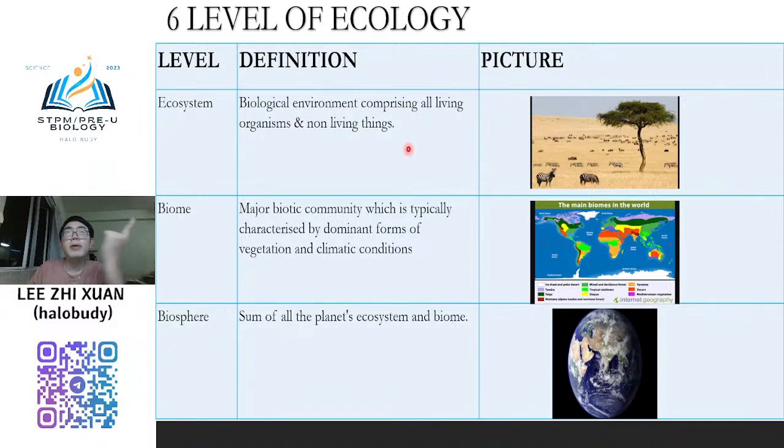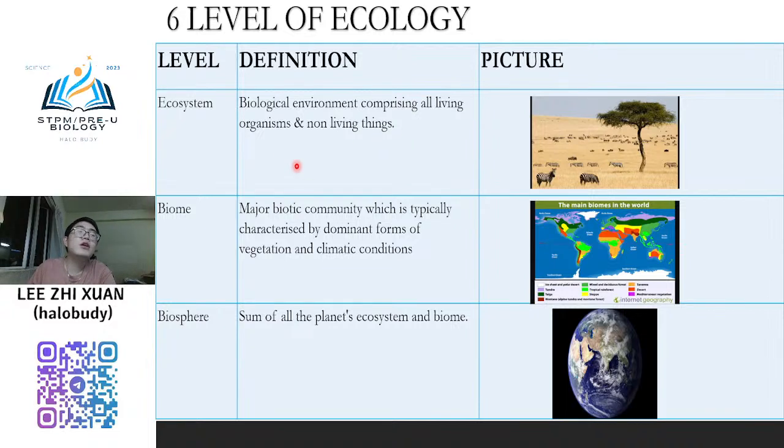Temperature, wind, pressure, and also the weather, whether it's a sunny day, rainy day, or winter day, and the seasons: autumn, spring, summer. It involves non-living things, not only living things.